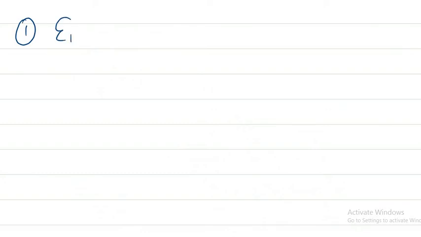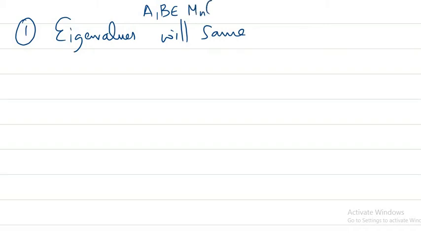If you take two matrices A and B from Mn of F which are similar, then the first and most important property to keep in mind is that the eigenvalues will be the same. What about the eigenvectors, will they be the same?